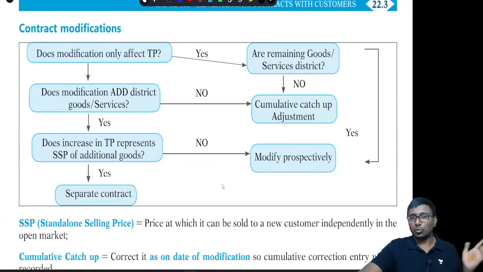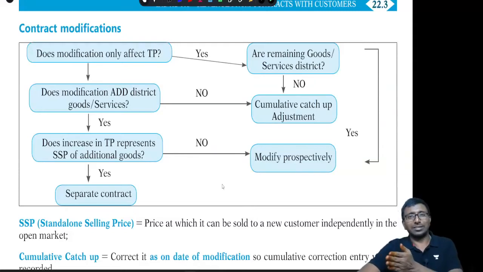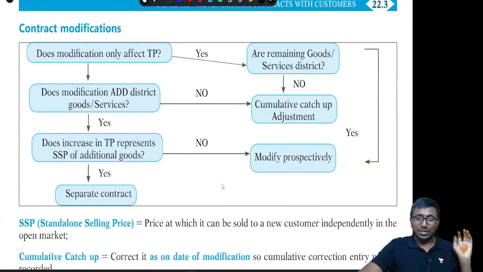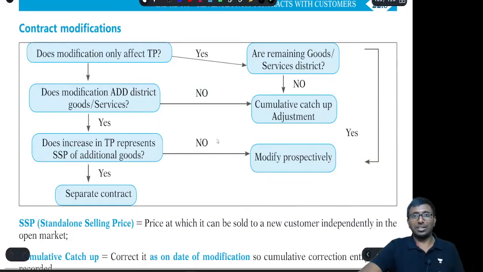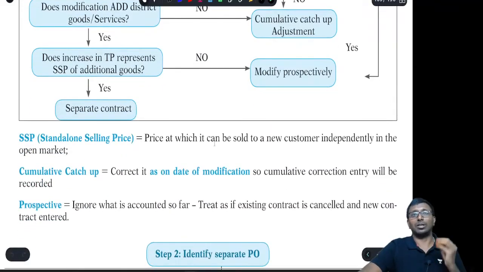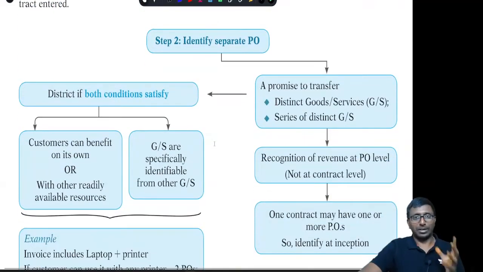Prospectively, in the sense, forget about the past. The remaining consideration is for the remaining contract. Otherwise, you can think of it like this: the old contract has been cancelled and today a new contract has been entered for the remaining services and for the remaining amount. Like that, you can take it into your mind. That will do a better job, right?